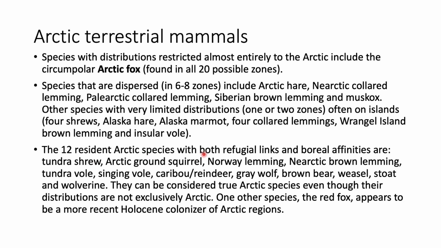There are 12 resident Arctic species with both refugial and boreal affinities, such as tundra shrew, and various other species are given here, grey wolf, brown bear, etc. They can be considered true Arctic species even though their distributions are not exclusively Arctic. One other species, the red fox, appears to be a more recent Holocene colonizer of the Arctic region. So these are all the various Arctic terrestrial mammals.